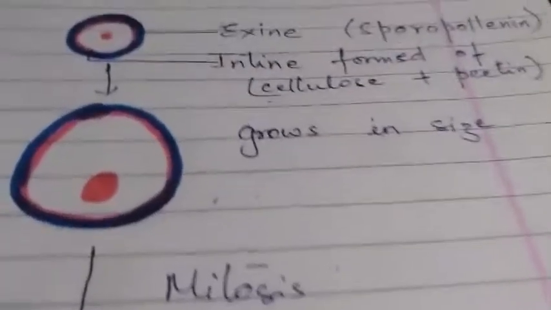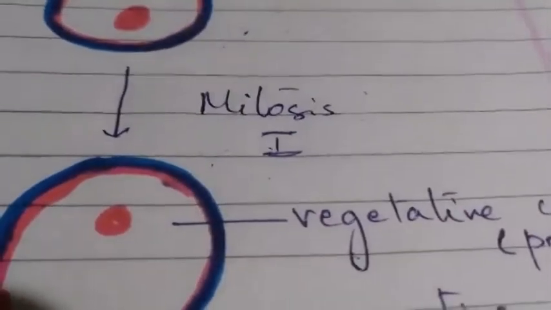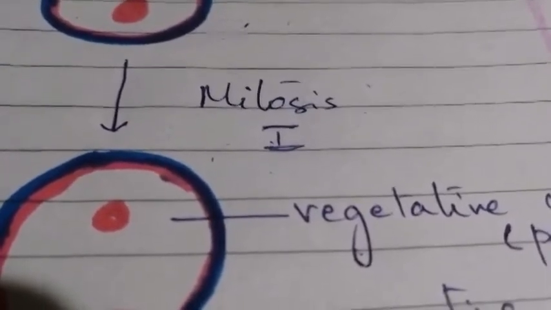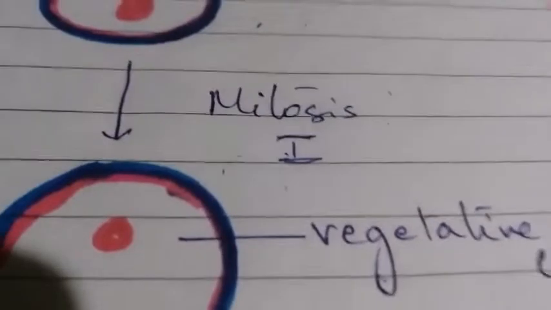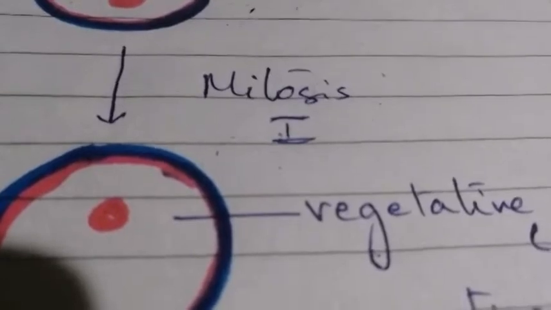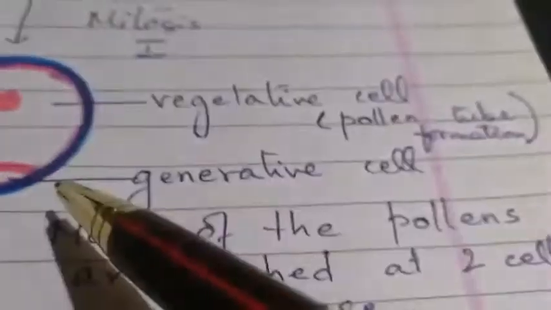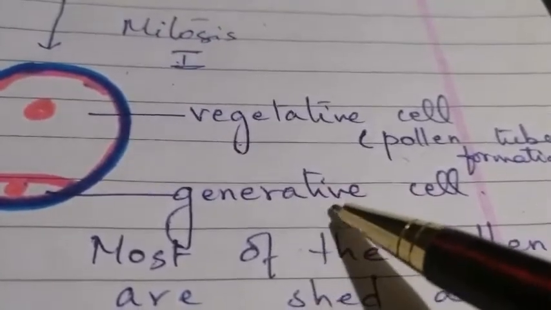Now what happens? You can see this microspore grows in size. Okay. Now it undergoes what? Mitosis. Why I have written? Because it undergoes mitosis division, and mitosis, you know what is happening. Your 2 cells are formed. So first, it's dividing once. Okay. So once it is dividing and giving rise to what? 2 cells. But the cells are not separated. They are within that microspore. So within that exine it is there. So you can see there are 2 cells, vegetative cell and a generative cell.